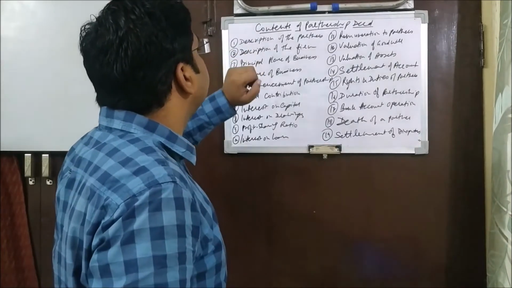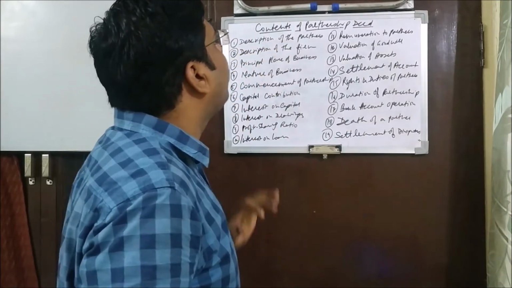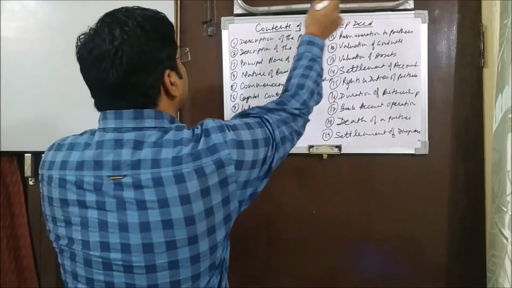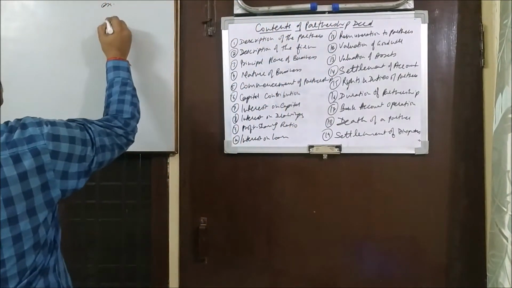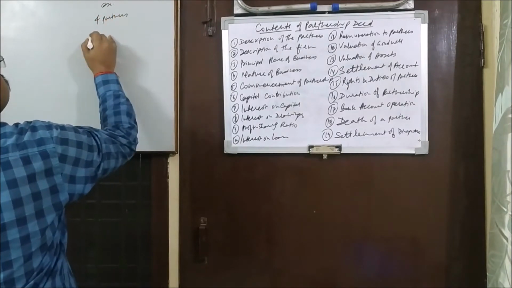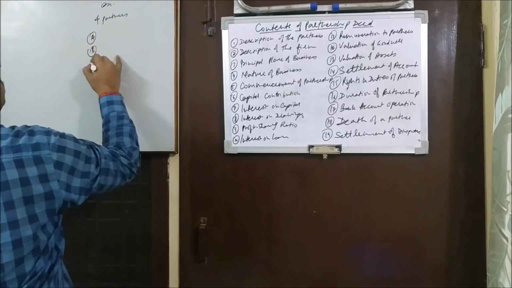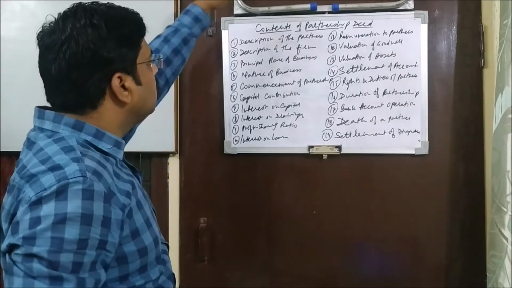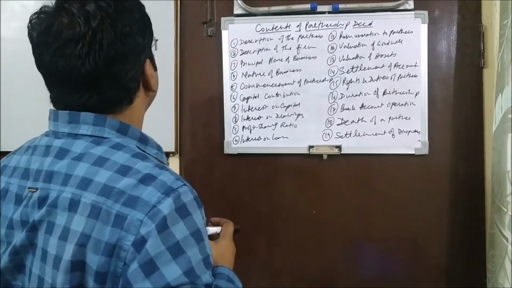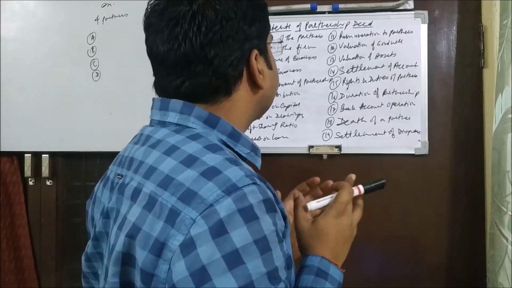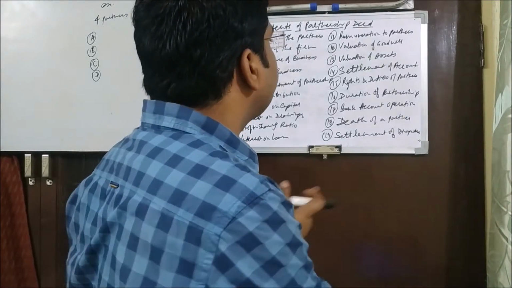The very first point is description of the partners. Let's take one example over here. Say there are four partners, partner A, B, C and D. If these four are going to have a partnership deed, what points should they keep?